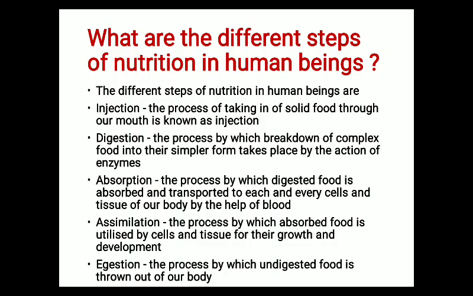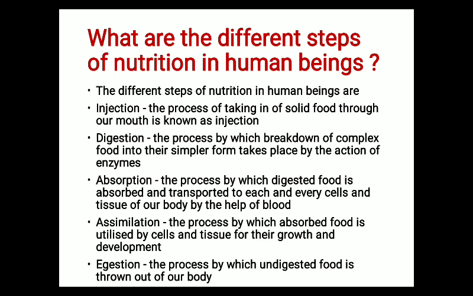Now come to the next question. What are the different steps of nutrition in human beings? The different steps of nutrition in human beings are, first, ingestion. Ingestion is the process of taking in solid food through our mouth. Second step is digestion. The process by which breakdown of complex food into simpler form takes place by the action of enzymes is known as digestion.